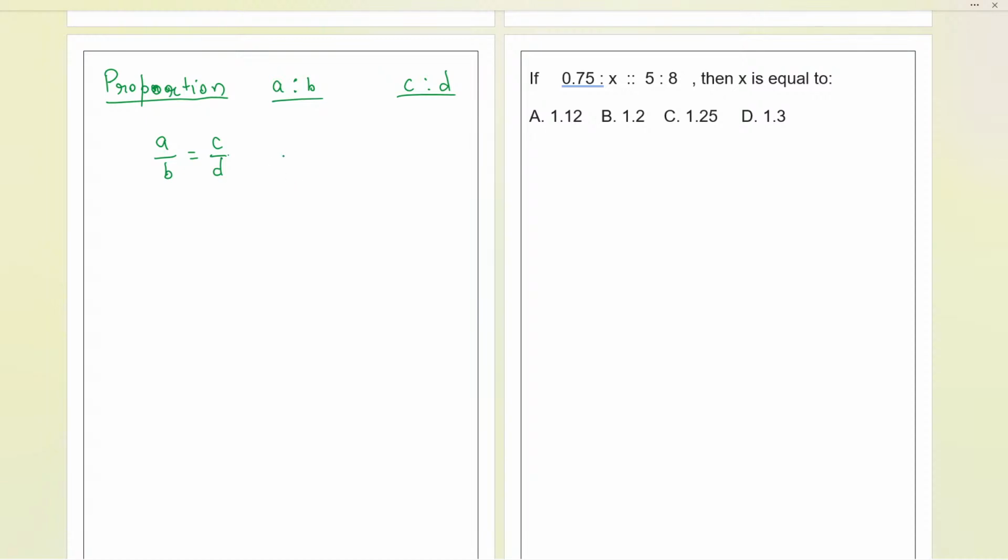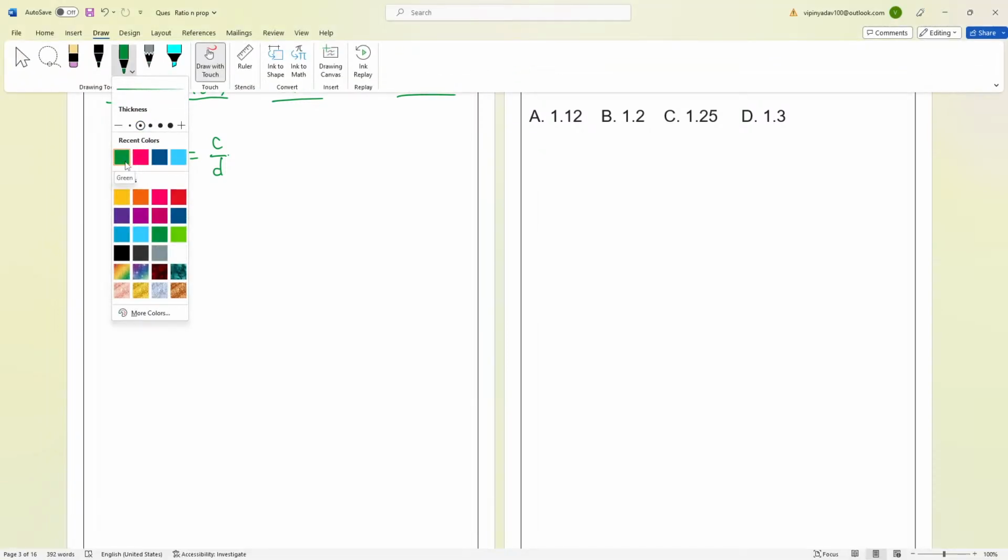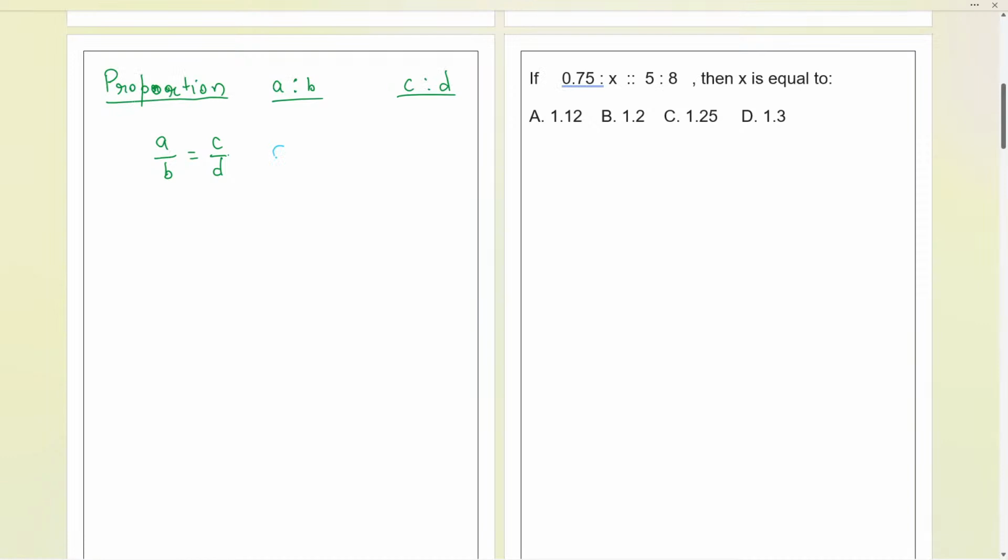Is there any other way in which we can represent this? Yes, we have one more way over here. Let me write again. Here it will be A ratio B, then I'll use two colons in between, and then C is to D. This is the complete representation of this proportion. In questions, you might also get it. So here is also the question we have taken. It is also taking the same thing.